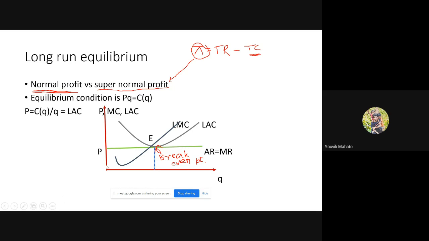Ma'am, in the long run, the firms continue to produce because they are earning normal profit. Exactly. And ma'am, when the total cost exceeds total revenue, then they will leave the industry. They can leave because it's the long run. Free entry and exit is there. Okay, ma'am. Any other query?